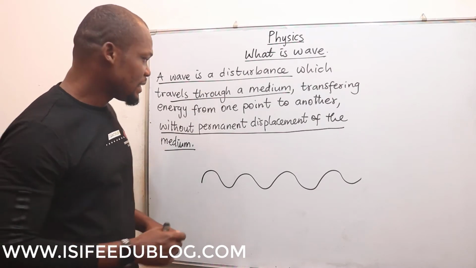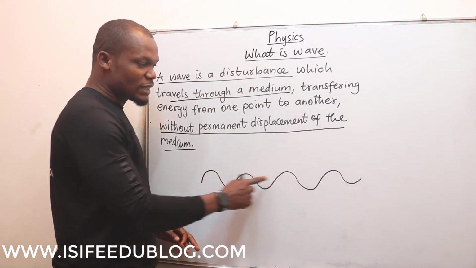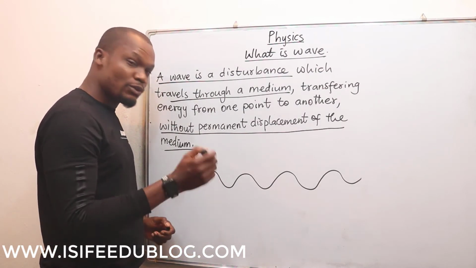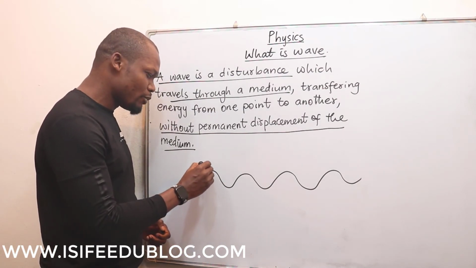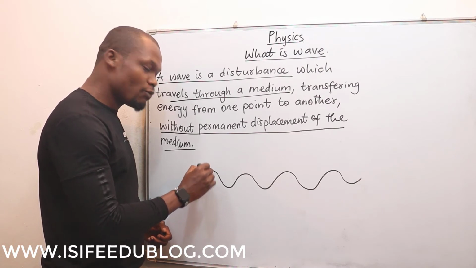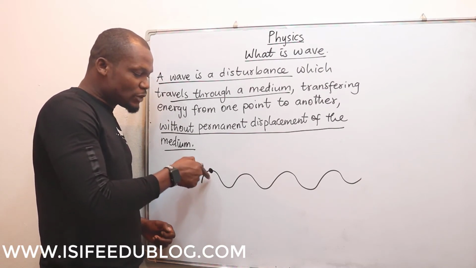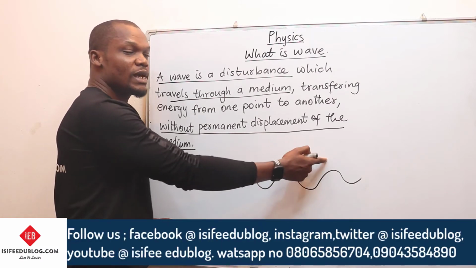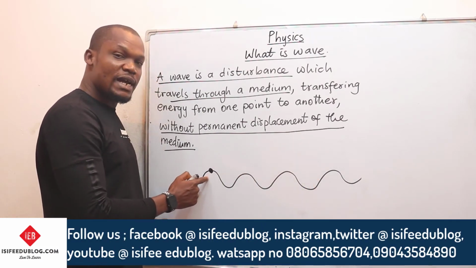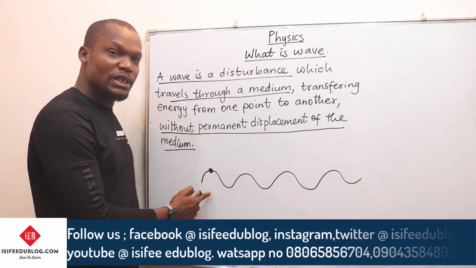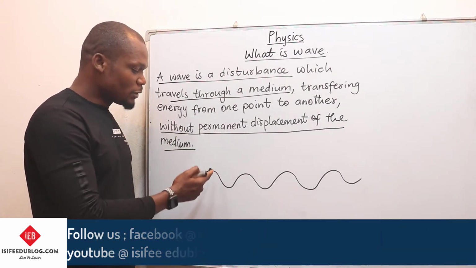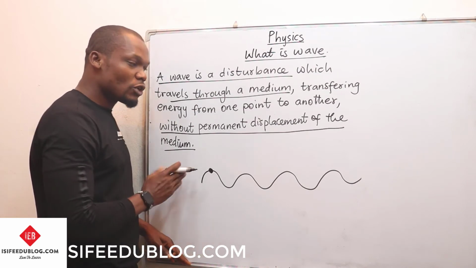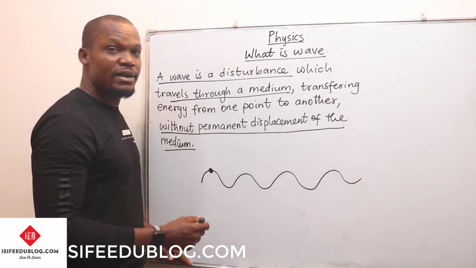What do we mean by that? Even though the disturbance moves, the particle of water at that particular point, let us take for example, we have particles of water here. The particle of water at this point cannot move from here to here. The particle of water at this point only performs a simple harmonic motion, which means it only goes up and down, where the disturbance moves in this direction.